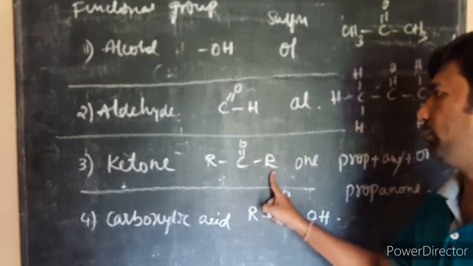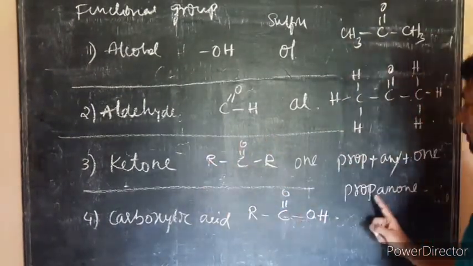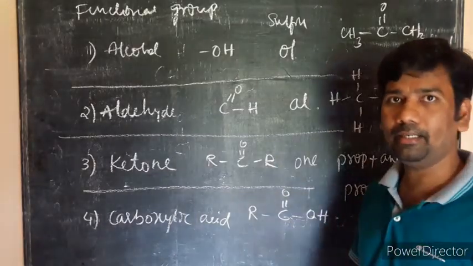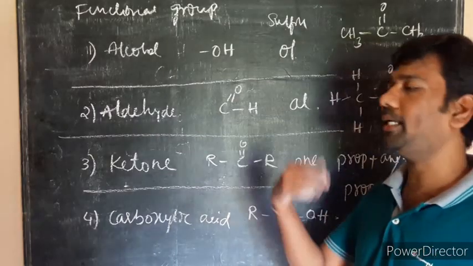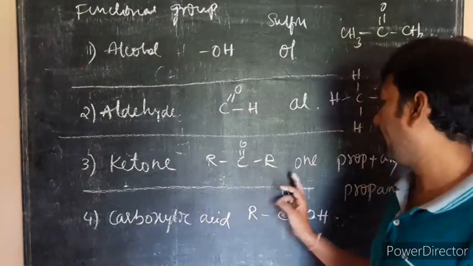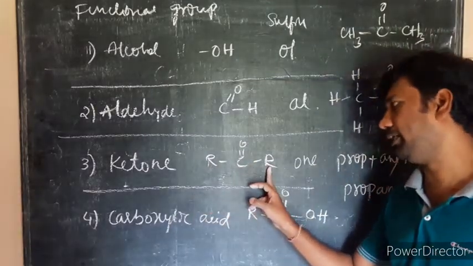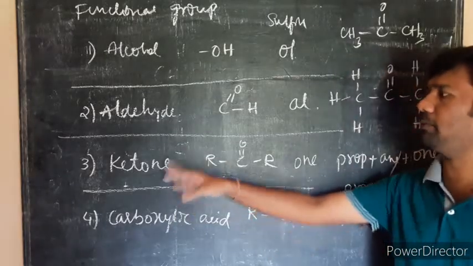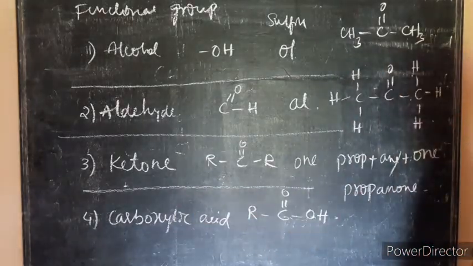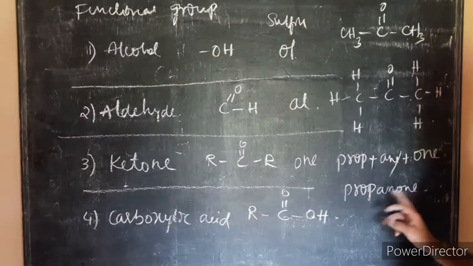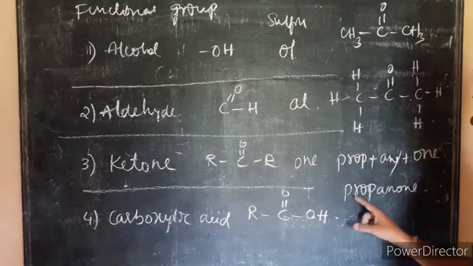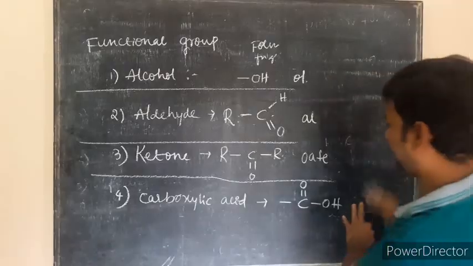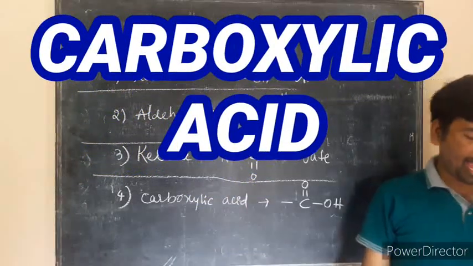The first member of this group starts with propanone only, not ethane or methane, because one alkyl group is compulsory on each side, so there should be at least a 3 carbon compound. So the first member of ketones is propanone. The -one is pronounced 'un', not 'one'.